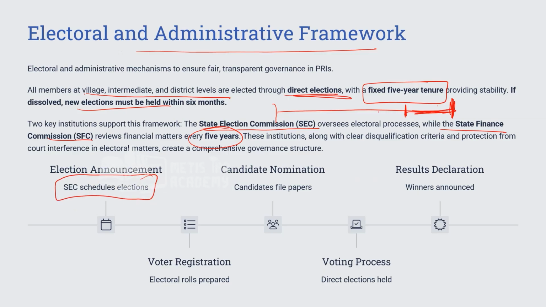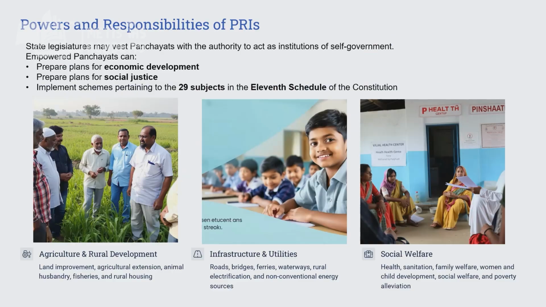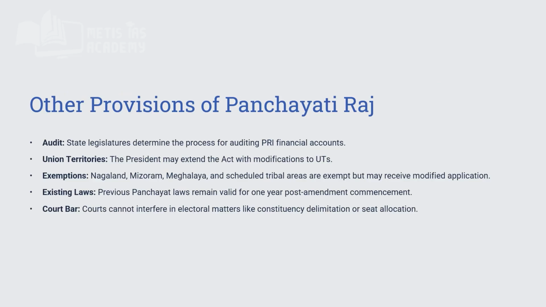The SEC, that is the State Election Commission, will announce the elections. After the announcement, they will register the voters and electoral rolls will be prepared. Then candidates will file their nominations, they'll file their papers, voting will be done, and after the voting is done, the result will be declared. Now, there is one more thing I would like to add here, the other provisions as well.